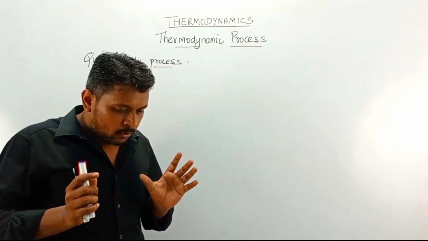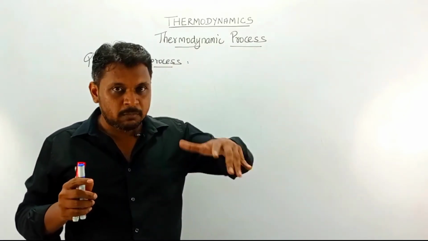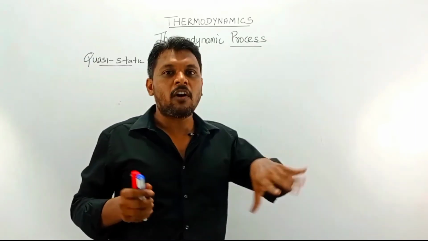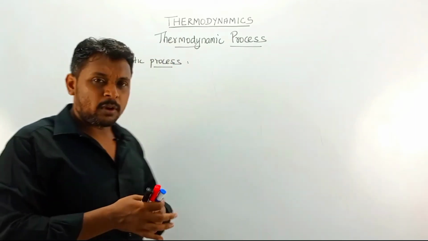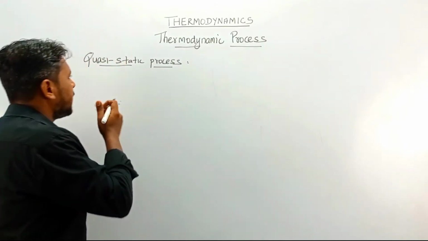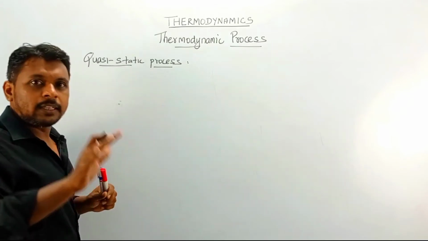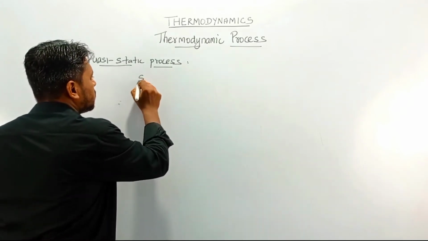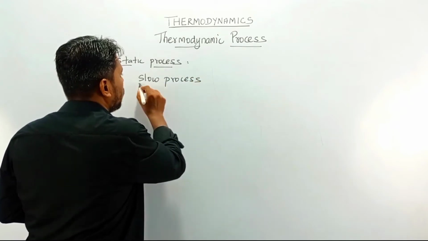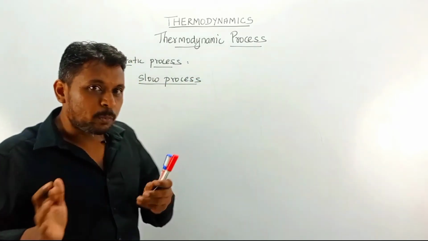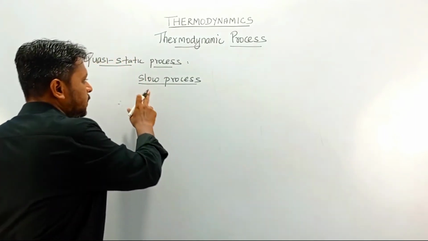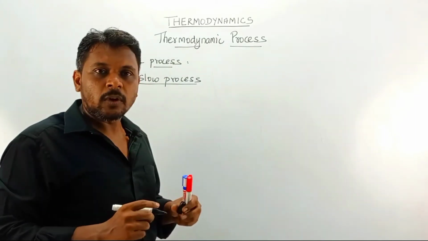To maintain the equilibrium state of a system in all situations, that is done by a process which we call the quasi-static process. So how could it be done? The meaning of quasi-static process is that it is a slow process. By doing the process very slowly, the equilibrium state could be maintained.